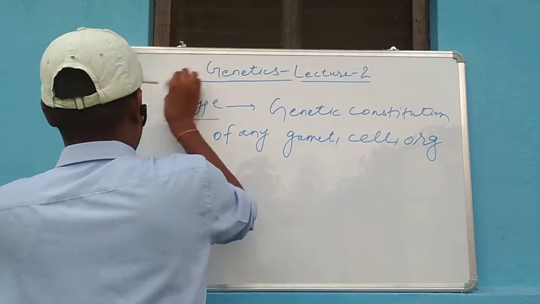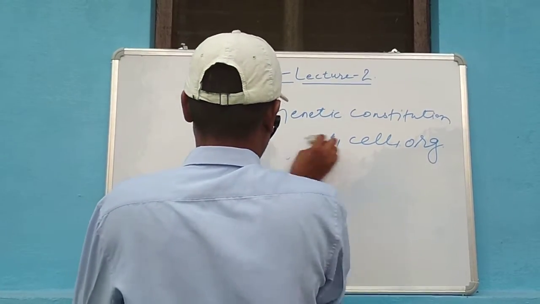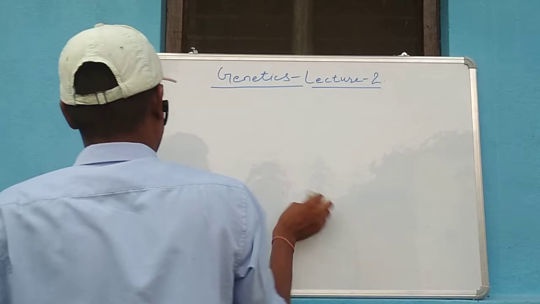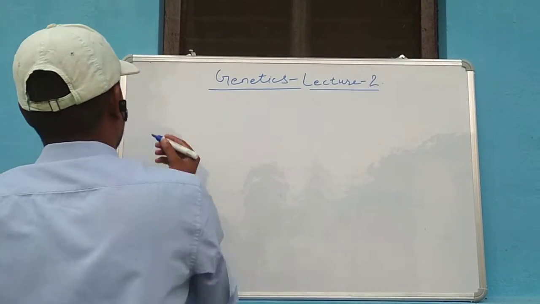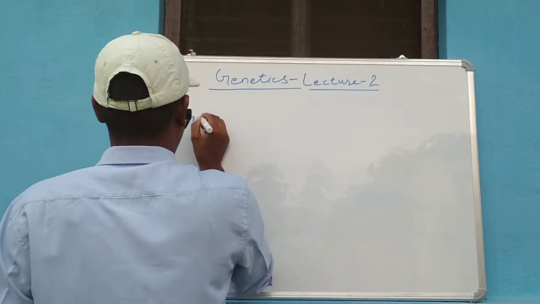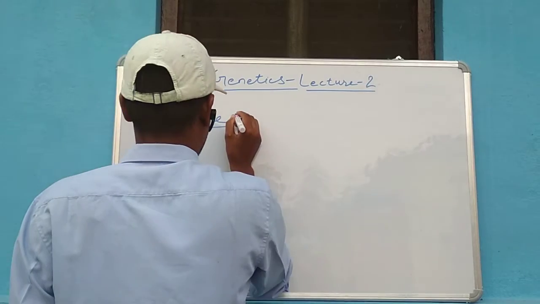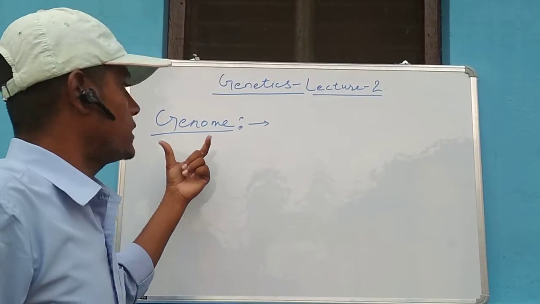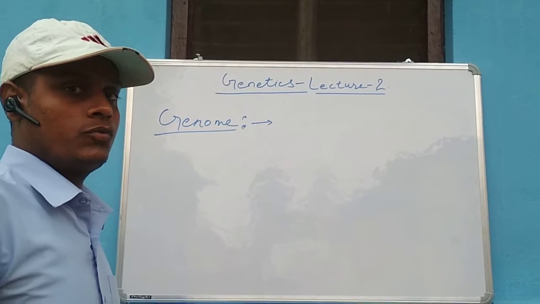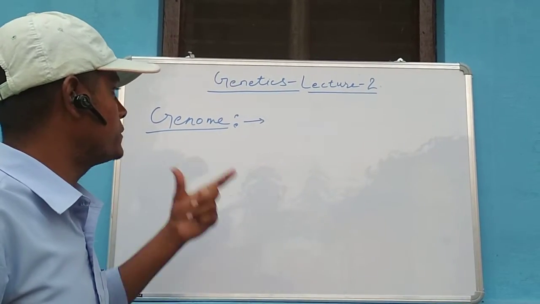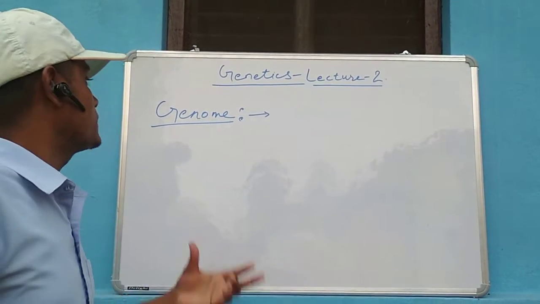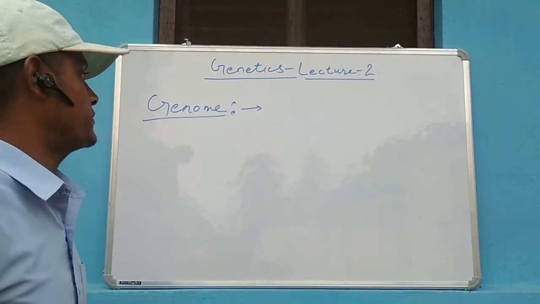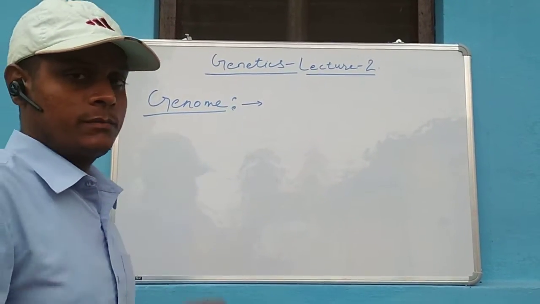The next term is genome. The complete set of genes present in one set of chromosomes. That means the total number of genes present in a single set of chromosomes is called genome.